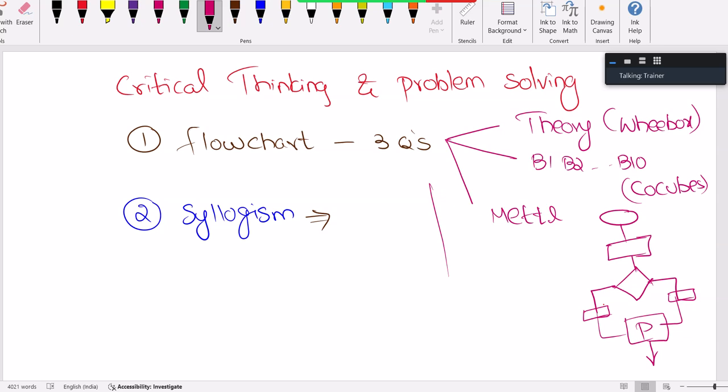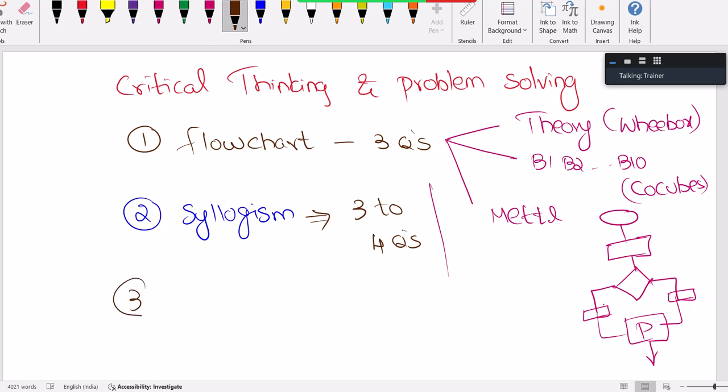This time, in Accenture or any company, the communication round is an elimination round. You have to get a minimum of 50 to 60% score, otherwise you will be out of the process. So please focus on the communication round. That's the one you need to practice more and more. A lot of students who are technically good at coding and logic are eliminated in the communication round. Don't do that, dear. Please practice. And the syllogism topic has around 3 to 4 questions.